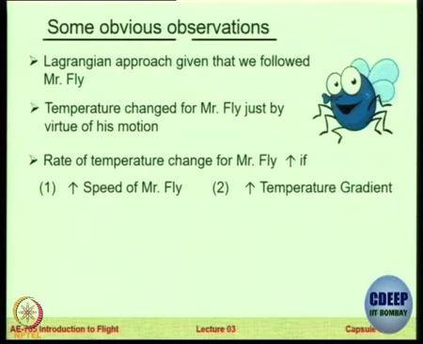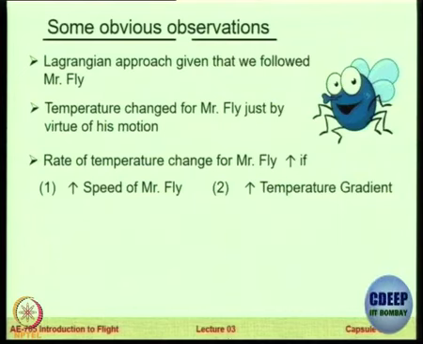Obviously the rate at which temperature changed was not necessarily a constant. In our example, you probably saw it is a linear change, but it need not be so, we don't know. And also the numerical value of that rate can be altered. If the fly moves at a very fast speed, the rate will be different from when it moves very slowly.